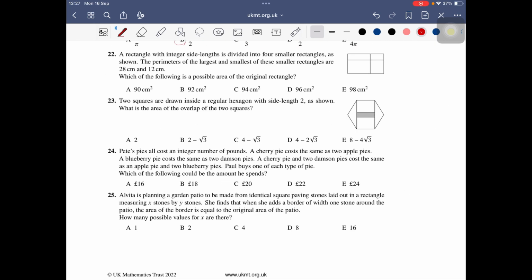Number 22, the rectangle with 4 smaller rectangles, perimeters largest and smallest, 28 and 12. So here 28, here 12. The side lengths are integers. Let's say x and y, a and b, then this is 2 by 14, this is 2 by 6. So a plus b should be 6, x plus y should be 14. The question is about the possible area. So the area is (x plus b) times (y plus a).